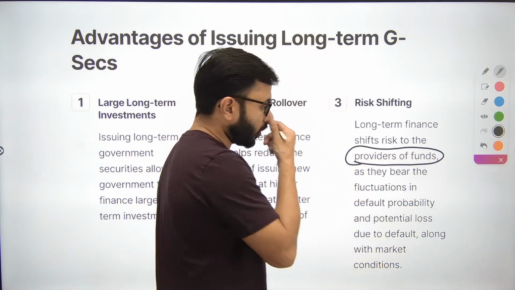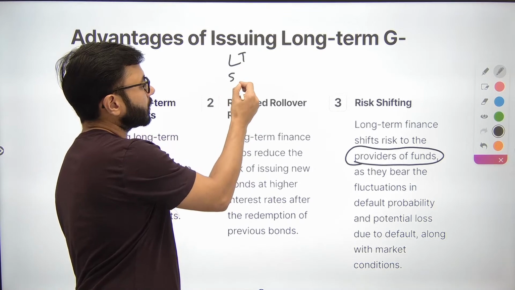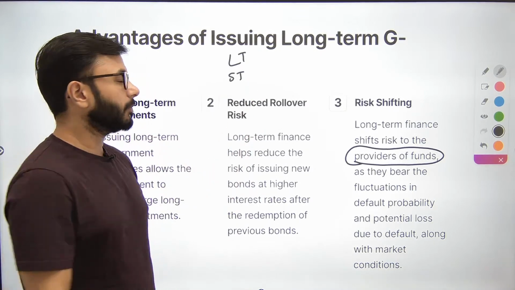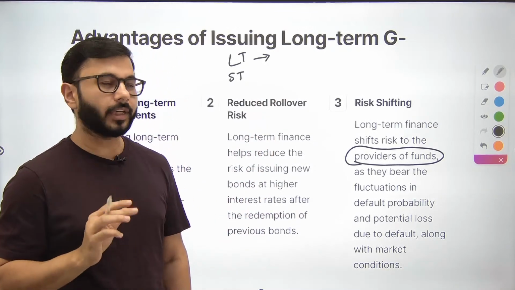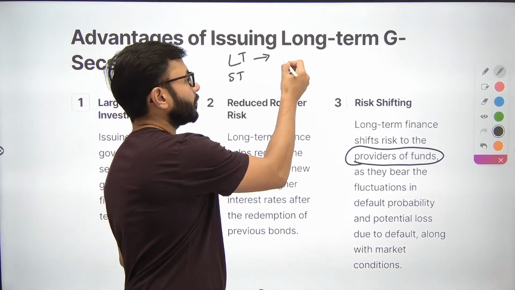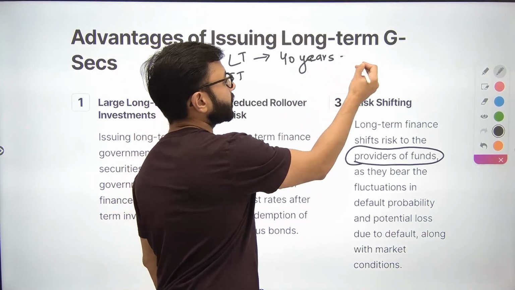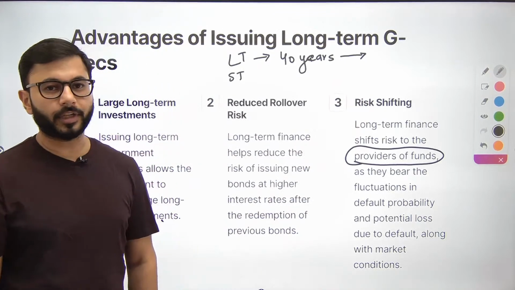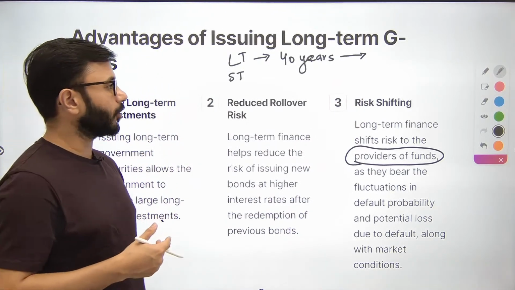अब क्या करता है long-term finance जो है, now this is long-term and this is short-term. Long-term में you are borrowing money. The government is borrowing money when it is issuing government securities. So you are borrowing money for 40 years. Nobody knows if the government will exist after 40 years or not. You don't know, I don't know. We also won't exist after 40 years.